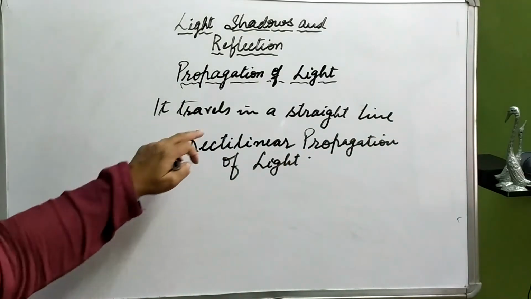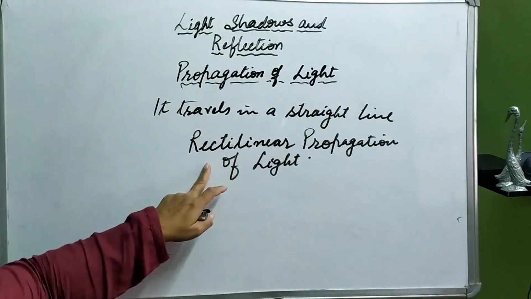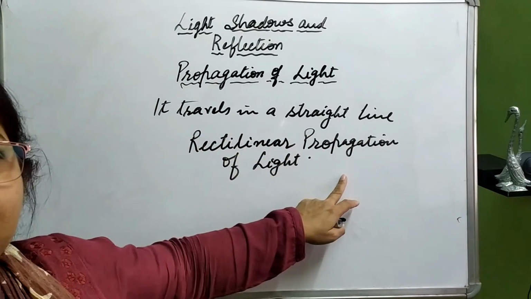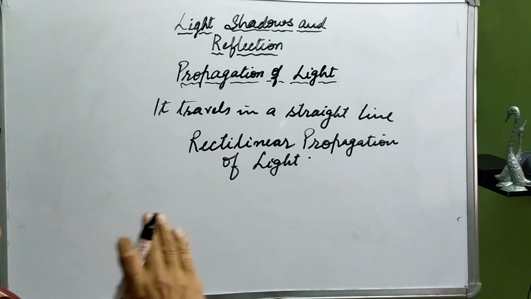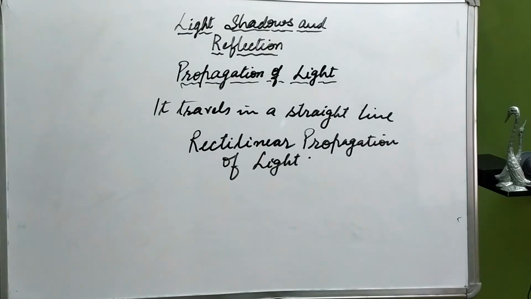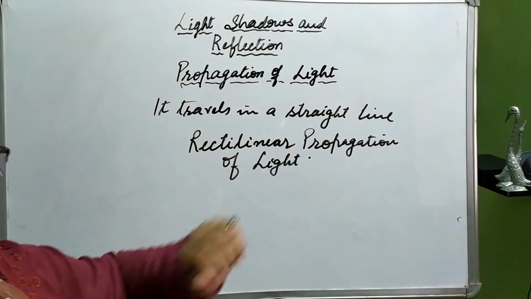When light travels in a straight line, this is called rectilinear propagation of light.